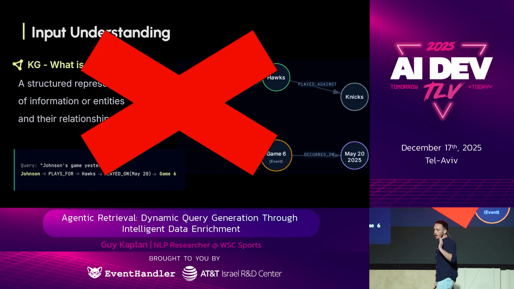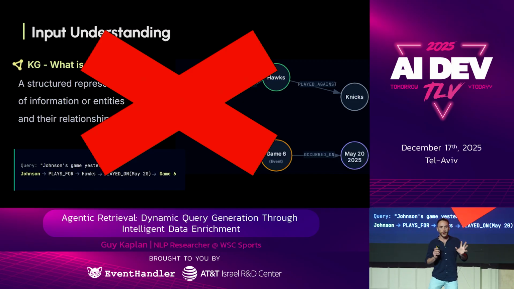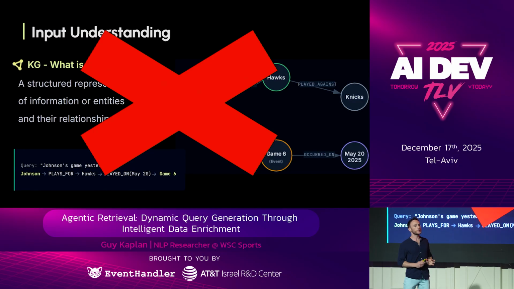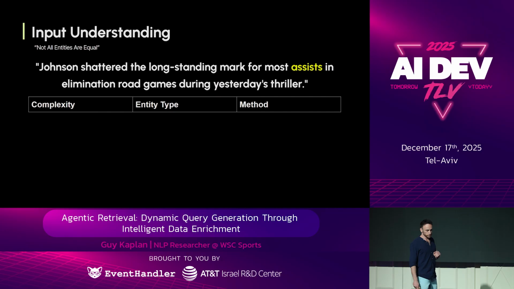Okay, so because our input is so flexible, a knowledge graph is not the right fit for us, okay? The relationships in the knowledge graph are static. So this leads us to extract entities in a more naive way, okay, and handle the harder cases in a different manner. So what did we do? First, we understood the different entity types.